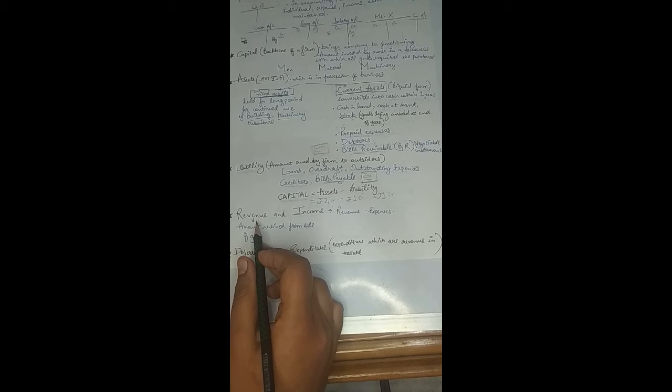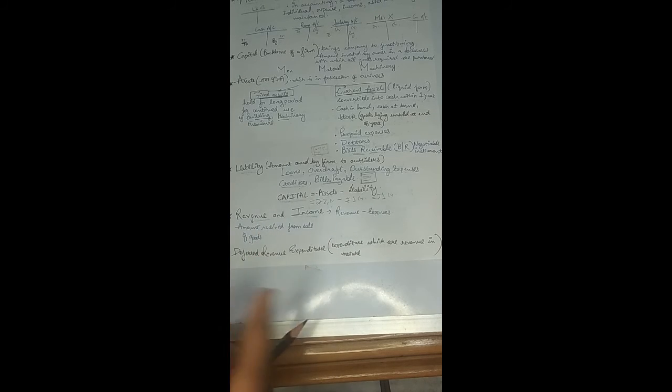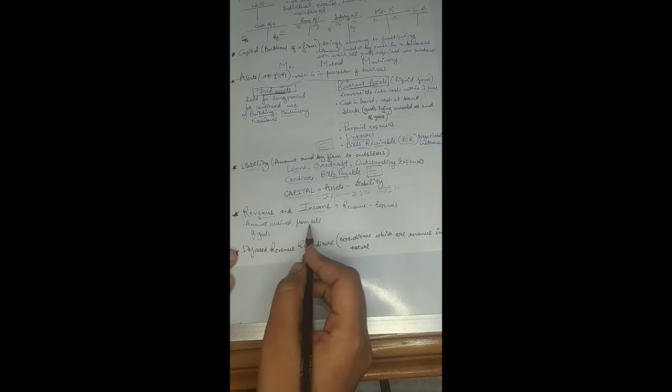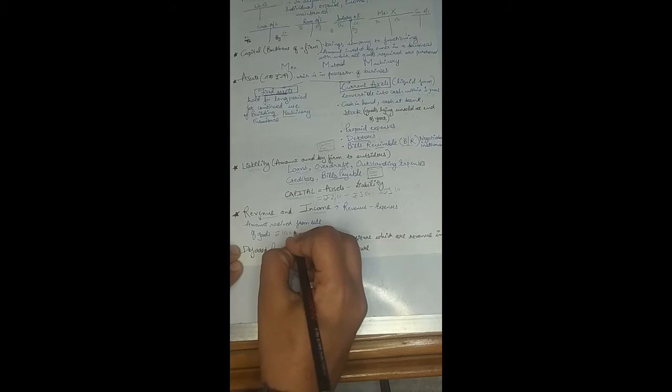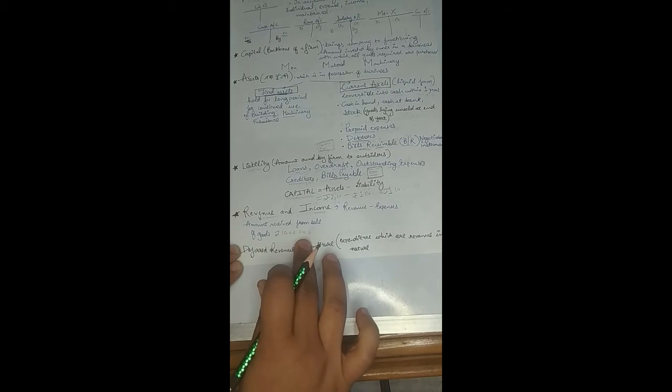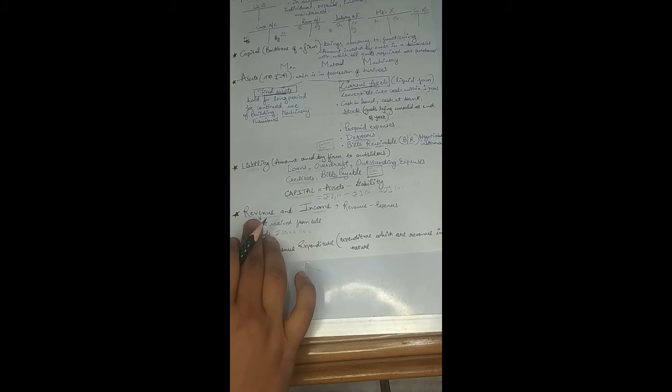Okay, the other terms which are used frequently are revenue and income. See, there is a huge difference between these two terms, but they are generally used interchangeably by people. See, revenue is when a certain amount of goods are sold by the firm. Suppose the sale of the company is rupees 10 lakhs, right? So this amount which has been generated from the sale of the goods will be the revenue.